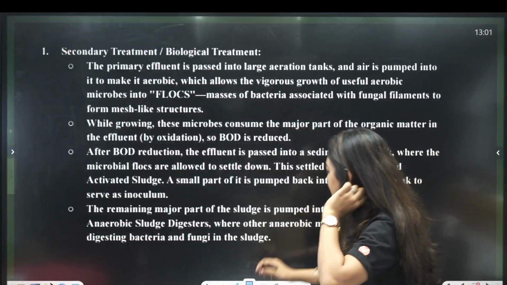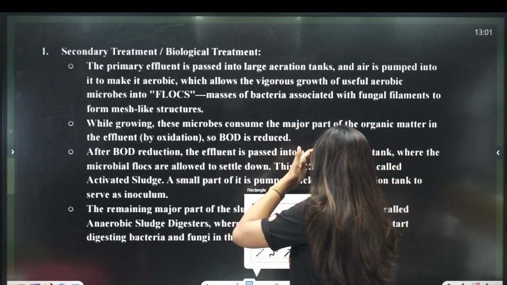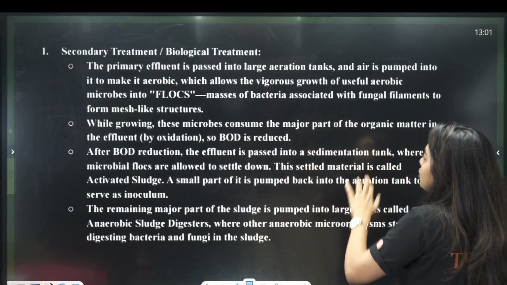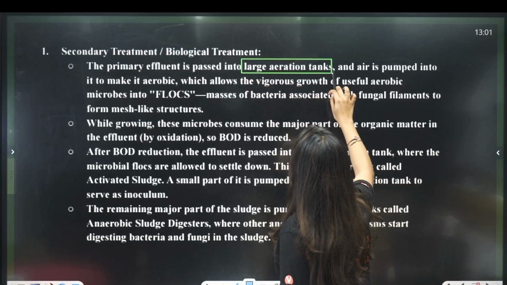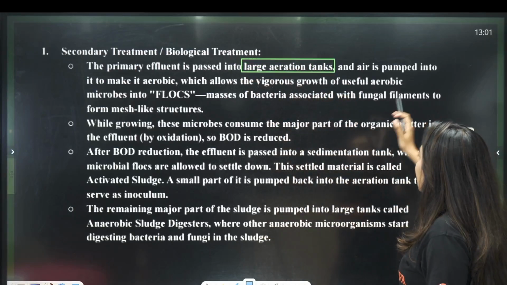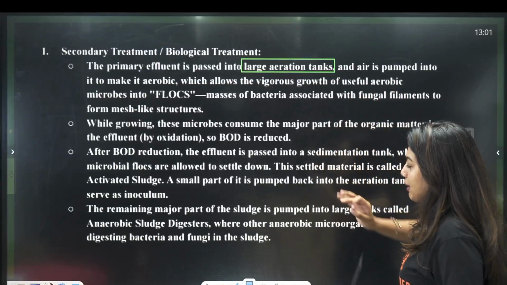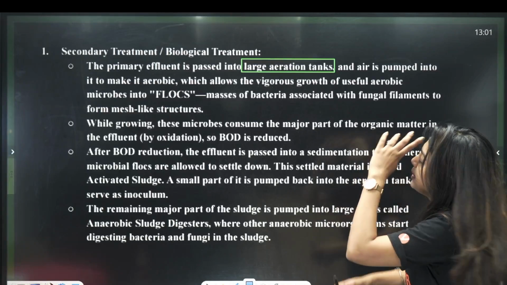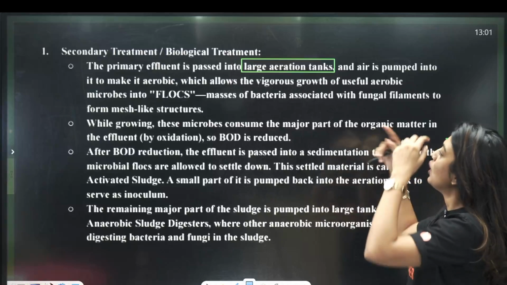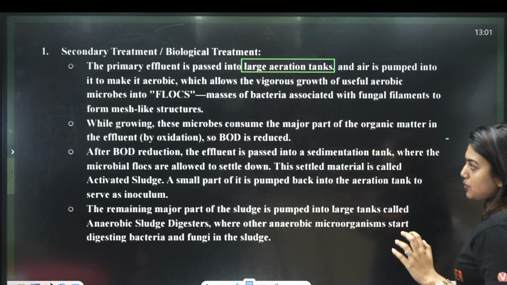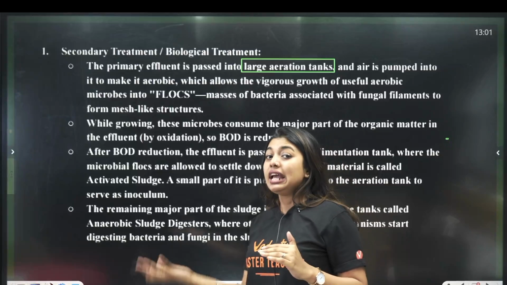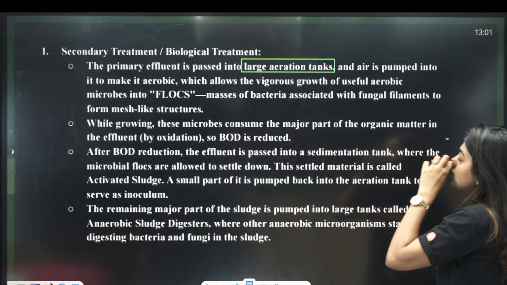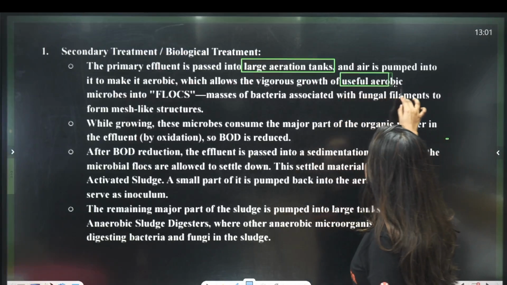Okay, now look at the secondary treatment, students. The primary effluent, remember the primary effluent, is passed into large aeration tanks, and air is pumped into it to make it aerobic. Wow, one Rajinikanth style happened. Which makes it aerobic, which allows vigorous growth of useful aerobic microbes. So, students, what are they doing? They are continuously supplying air, and they are making sure that there are enough useful microbes which are going to grow.